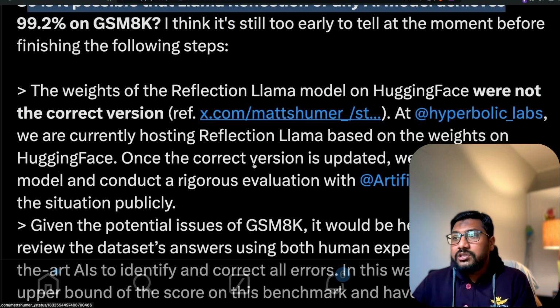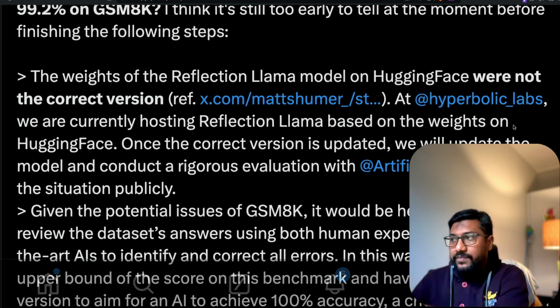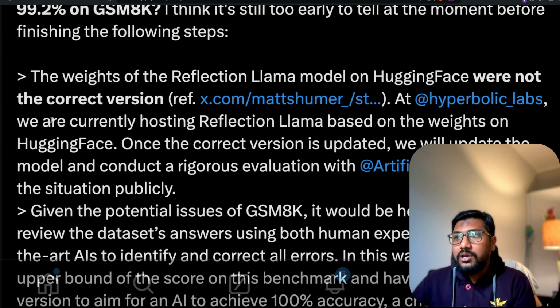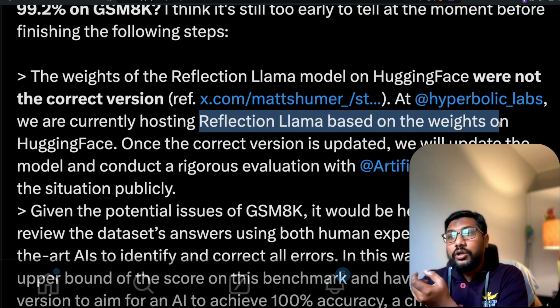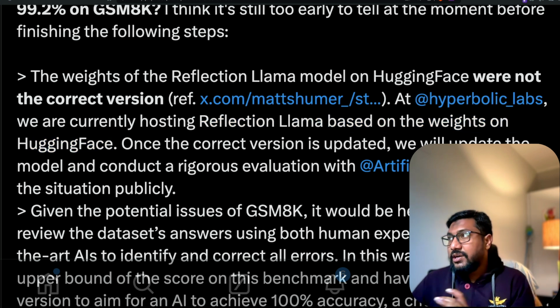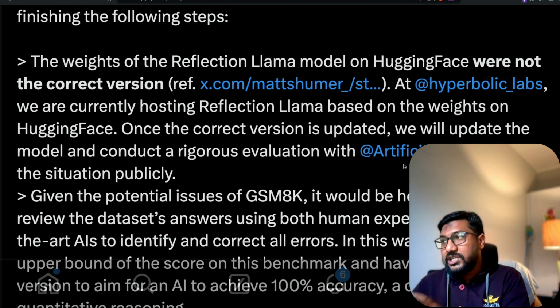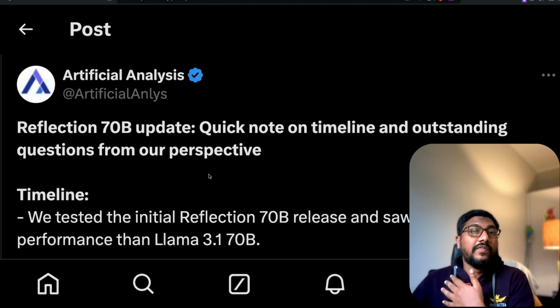And now the third sort of question that we have is at the website where they have got Hyperbolic Labs. They are currently hosting Reflection Llama based on the weights on Hugging Face. So there is an issue with the weights in itself. So that has to be updated. Once that has been updated, Artificial Analysis, which is an independent body that has been doing a lot of research in this particular space, will make an update.